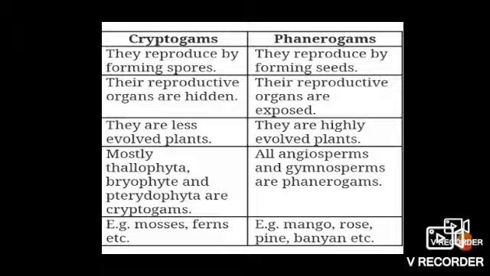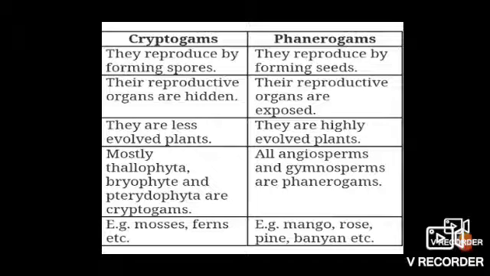Now here is the difference between cryptogamy and phanerogams. As I said earlier, all three divisions, Thallophyta, Bryophyta and Pteridophyta, together are known as cryptogamy.